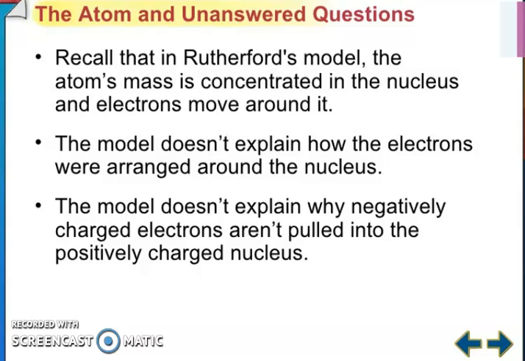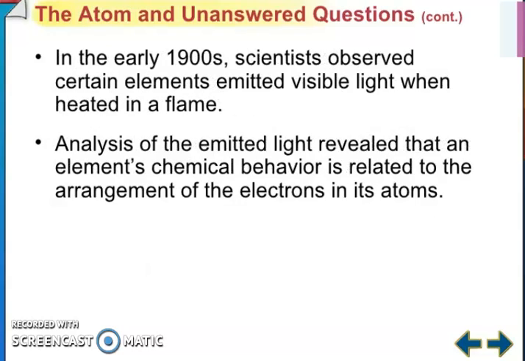Recall that in the Rutherford model, the atom's mass is concentrated in the nucleus and electrons move around it. The model doesn't explain how the electrons are arranged around the nucleus. The model does not explain why negatively charged electrons aren't pulled into the positively charged nucleus. So in the early 19th century, scientists observed that certain elements emitted visible light when heated in a flame. Analysis of the emitted light revealed that an element's chemical behavior is related to the arrangement of the electrons in its atom.